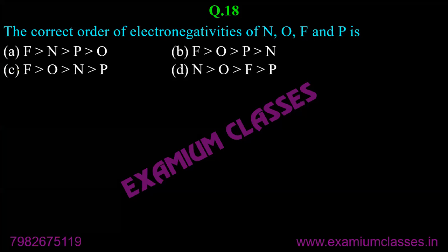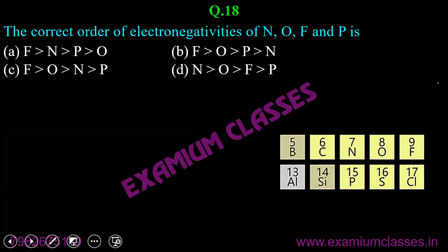Mehak, yes. Devangi, yes. Devansh, yes. Anushka, yes. Good. So if we see fluorine, oxygen, nitrogen, phosphorus, Armina, yes. Okay.